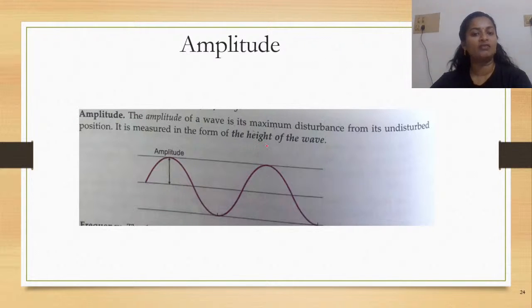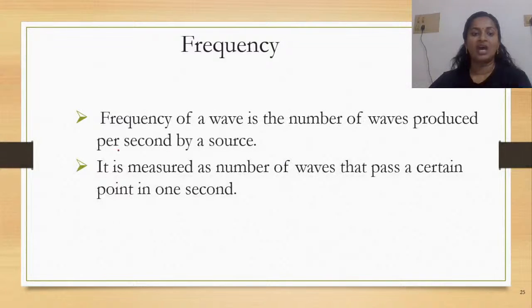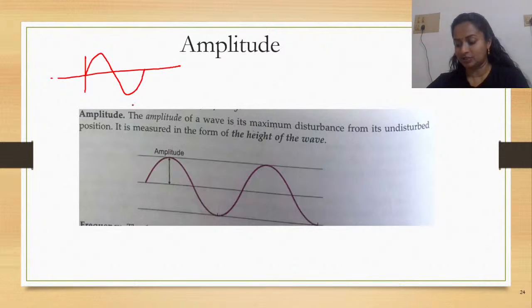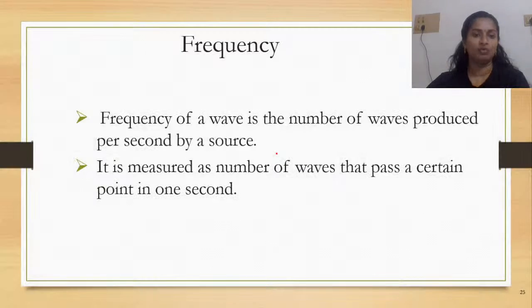So it is measured in the form of the height of the wave. Is the idea clear? We know that the wave has a crest as well as a trough, right? The maximum height reached in the crest, or the maximum height reached in the trough, is the amplitude. It is the maximum height of the wave.